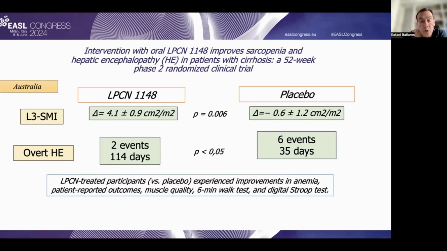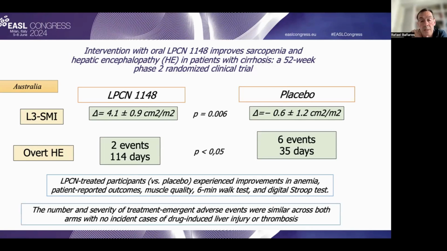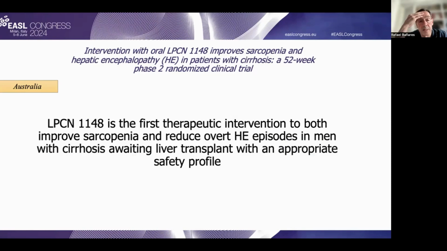And again, those patients who received the active compound experienced improvements in anemia, patient-reported outcomes, muscle quality, 6-minute walking test, and digital Stroop test. All these results were associated with an appropriate safety profile, and as you can see, there were no significant adverse events in patients who received the specific therapy or placebo. And therefore, the authors of this study suggest that this prodrug of testosterone is the first therapeutic intervention that was able to improve sarcopenia and reduce hepatic encephalopathy in men with cirrhosis awaiting liver transplantation with an appropriate safety profile.